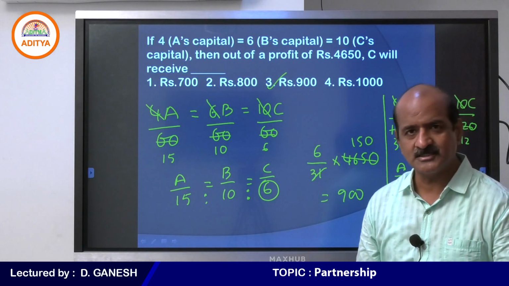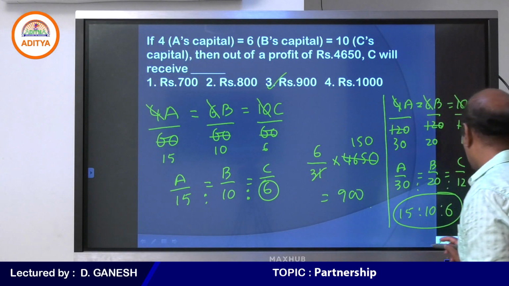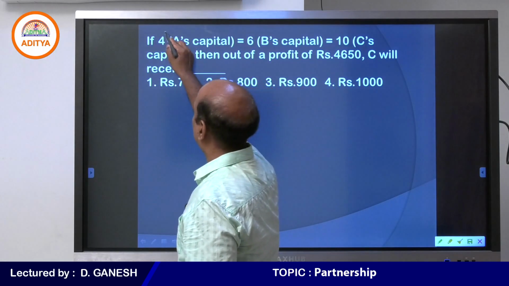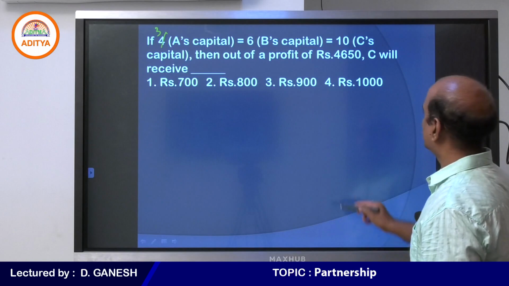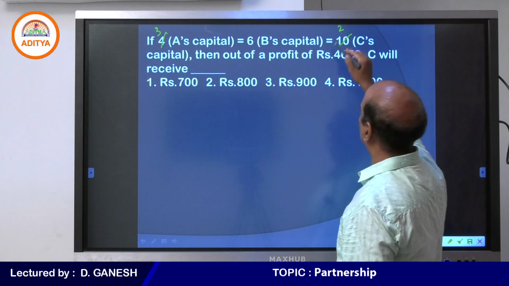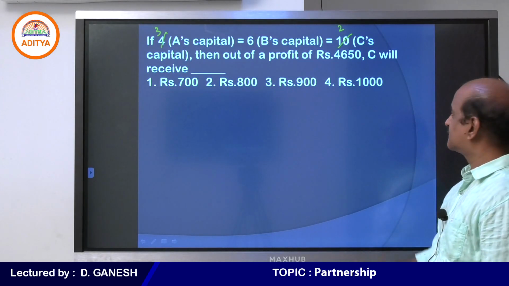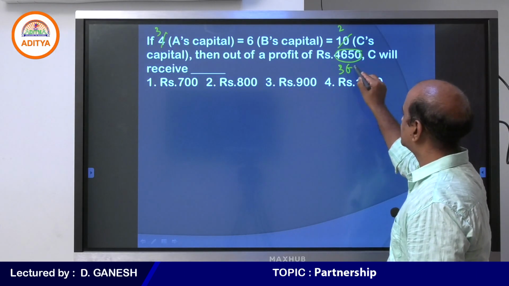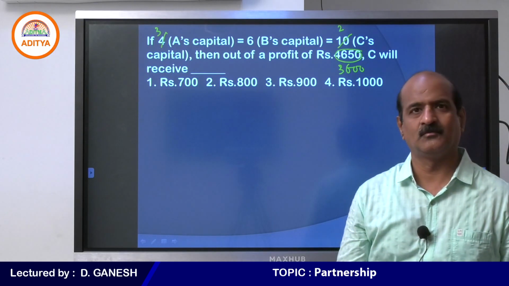Okay students, I just want to make some changes in the question. Try yourself. Let us see how you answer this question again. In place of 4, please take 3. And in place of 10, please take 2. I hope you understand this. And in place of this particular number, please take 3600. Answer the same question again. Let me know what your answer is.